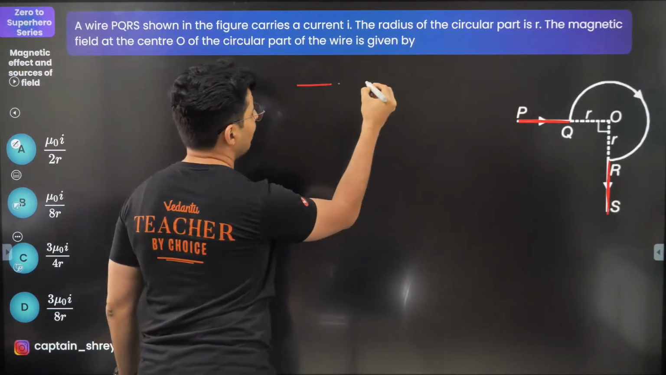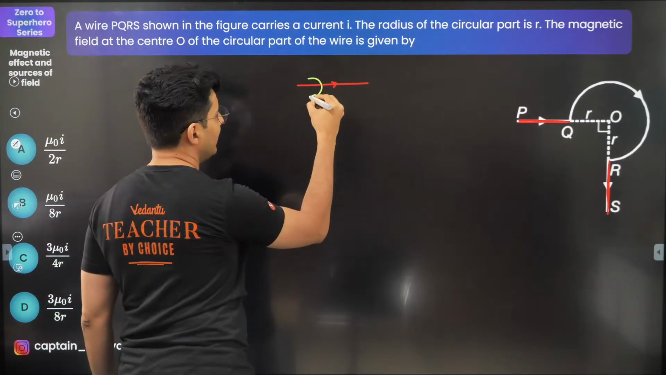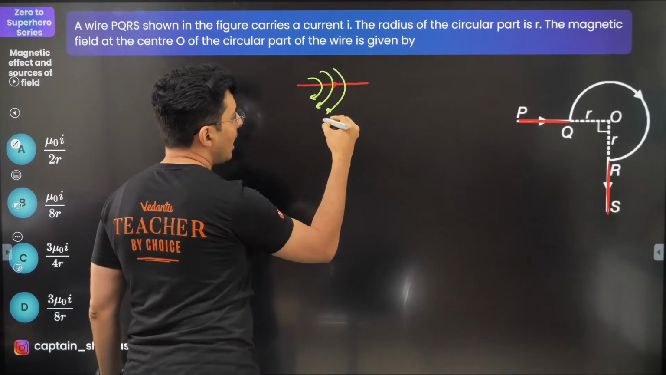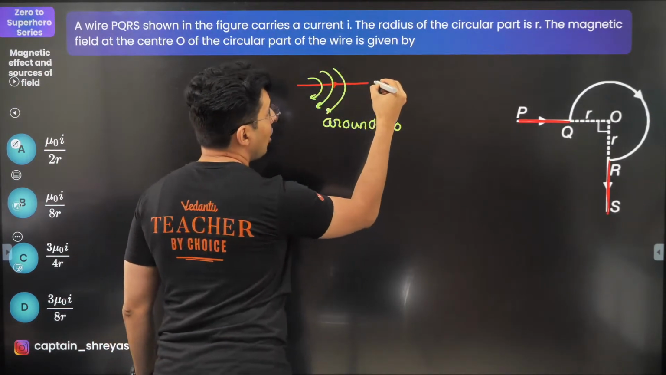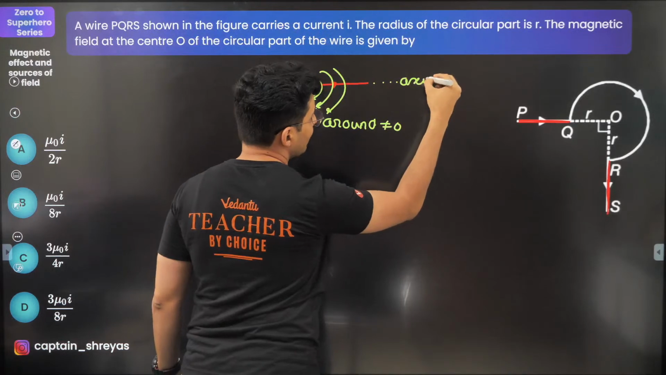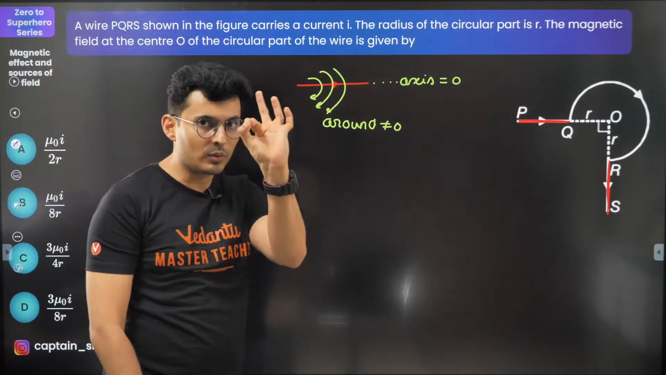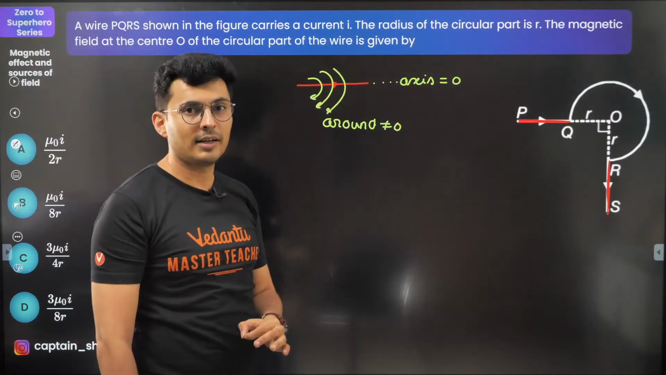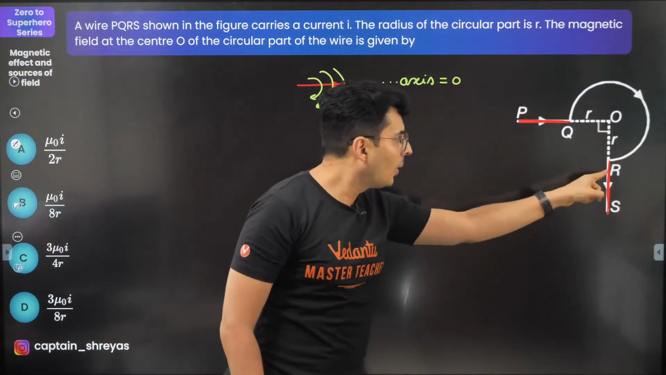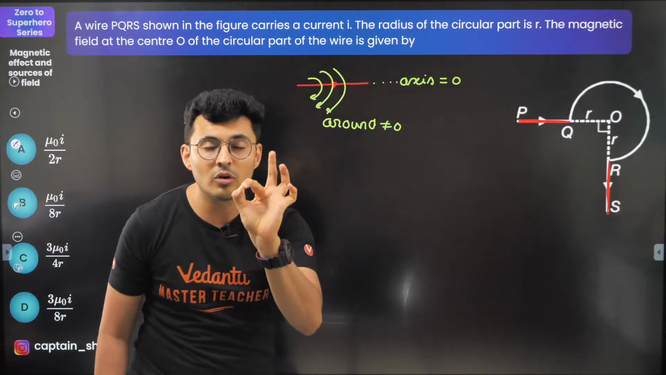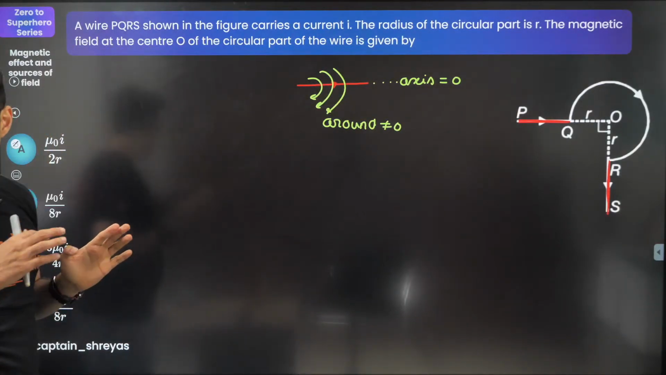Let me tell you, when you have a straight wire which is carrying current, it always produces a magnetic field around it. But on the axis, the field is 0. On that wire, there is 0 field. Around it, there is field. If you take this wire, O is on the axis, so there is no contribution of the straight wire.